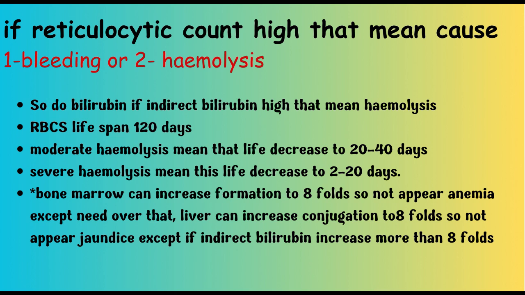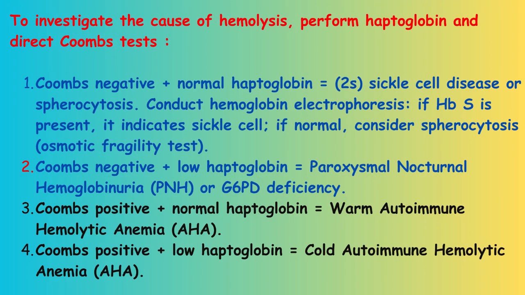Sometimes there is hemolysis that is not observed, like jaundice. Why? The bone marrow can increase its work up to eightfold to replace the anemia, and conjugation by the liver may also increase eightfold. So anemia or jaundice does not appear until hemolysis increases more than eightfold of normal. To search for the cause of hemolysis, note that there is a protein called haptoglobin, which is low in intravascular hemolysis, and do the direct Coombs test.